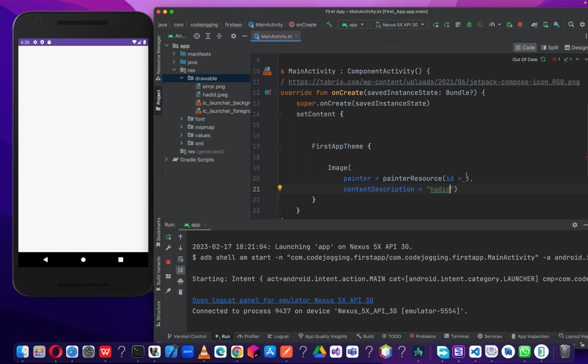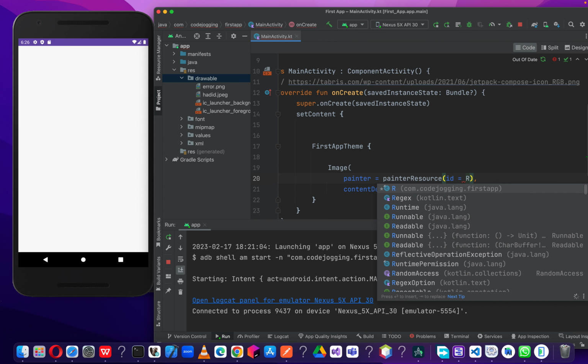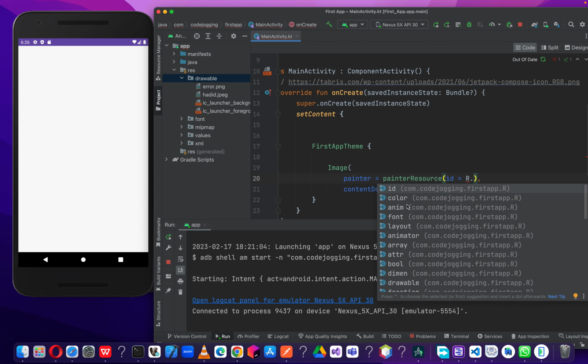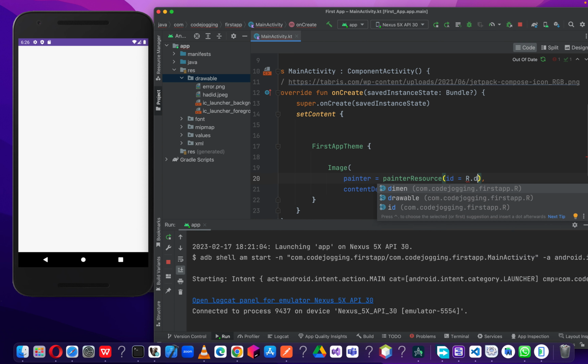And then here, this is where we will specify the path of the image. Since we have it in our project and it's inside the drawable, we call the resources folder, R. Then dot, then the kind of folder we want to access. We need drawable, so we type D and then we pick it from the IntelliSense.